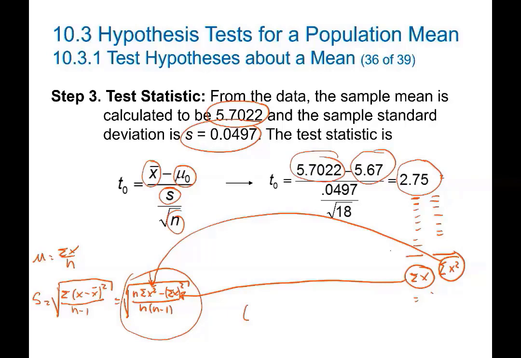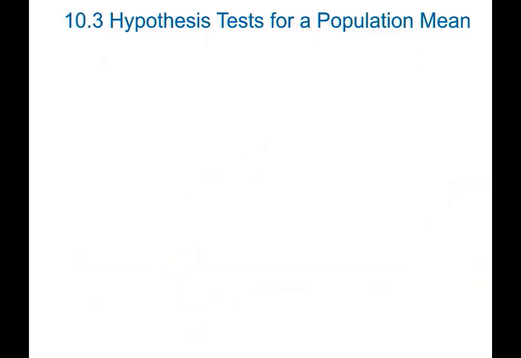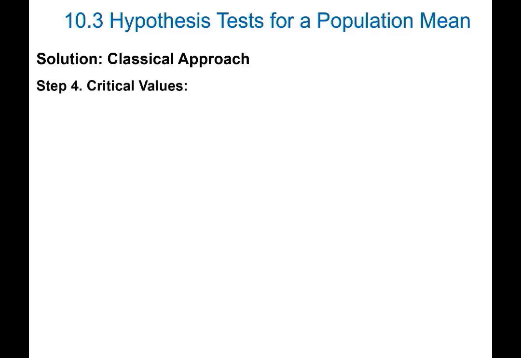Okay, step number 4. Step number 4 could be either p-value or critical value. If we use critical value, let's do it using both procedures. Let's do first the classical approach, the critical value. To obtain my critical value, remember my critical values are the points that I am going to use as a reference to determine if my evidence falls far away or close to the center. Then the most important information to obtain critical values is alpha, type 1 error, okay? And also the distribution, in this case the t distribution, and the kind of test.